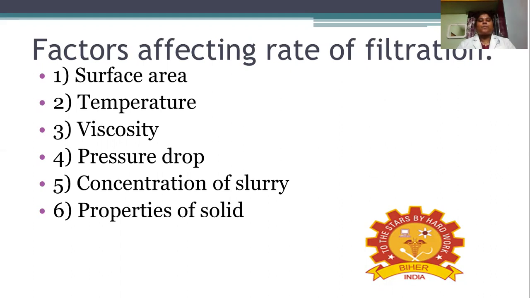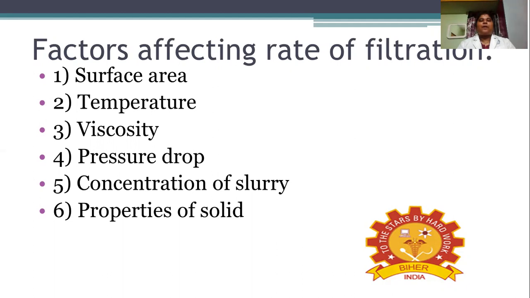It is directly proportional. If the temperature is high, the rate of filtration will also be high, directly proportional. If the viscosity is high, the rate of filtration will be low. Why? Because of more intermolecular bonding, so it is inversely proportional to the rate of filtration.